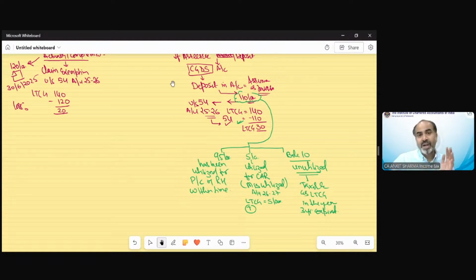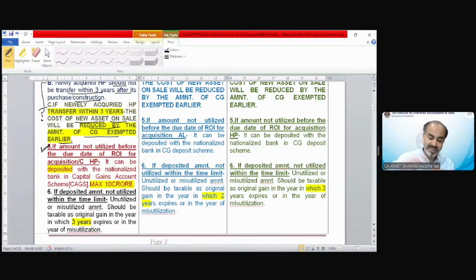So that was point number 5 and 6, explaining how we are able to claim the exemption in the same year depending upon our future investment. Point number 5 is saying if amount is not utilized before the due date of ROI for acquisition or construction of house property, we can say before or up to the due date of ROI, it can be deposited with a nationalized bank in the capital gain account scheme.